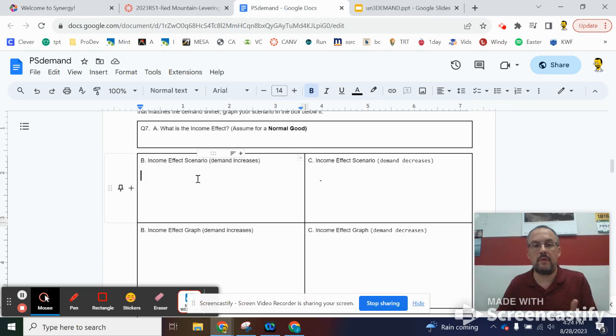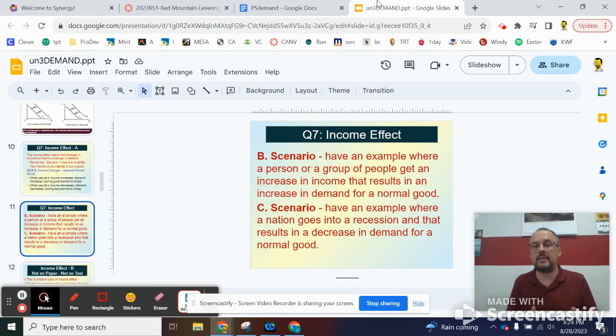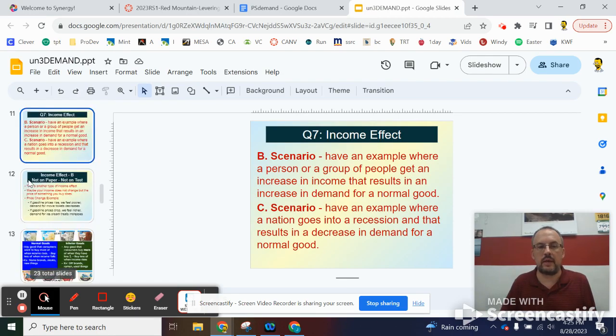So income effect scenario, what would be an example of a reason that either a person or a group of people would have more income, more money in their paycheck, or just earn more money, or maybe they're given money, something. They have more money, therefore they demand more of a good or a service. And then you will draw the graph that corresponds to that.